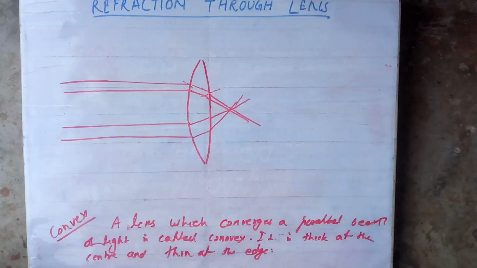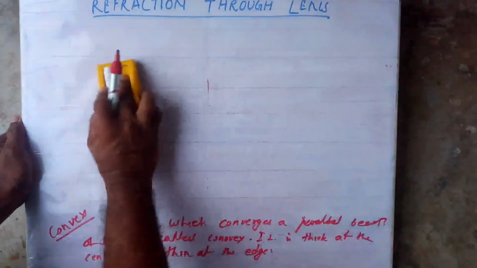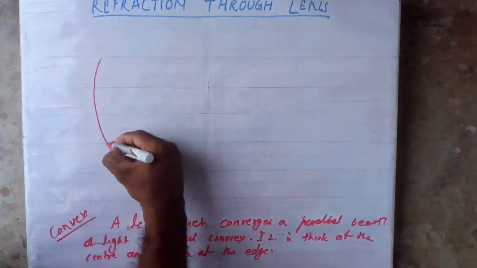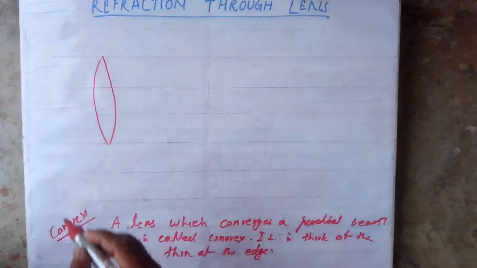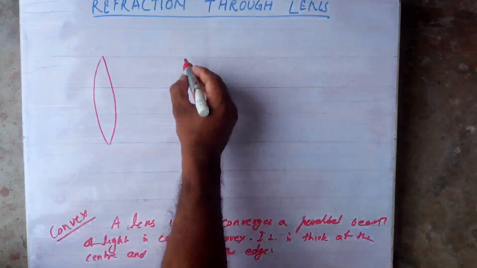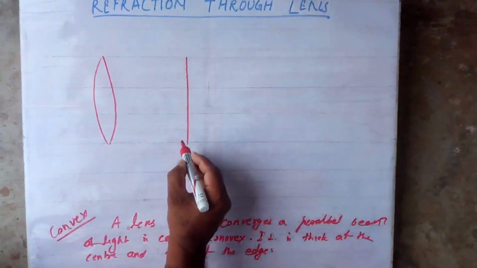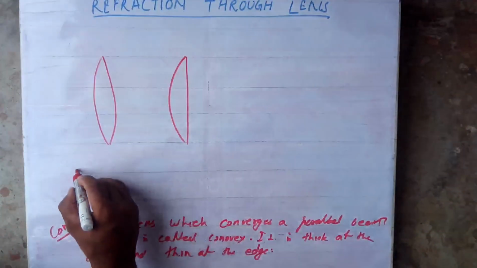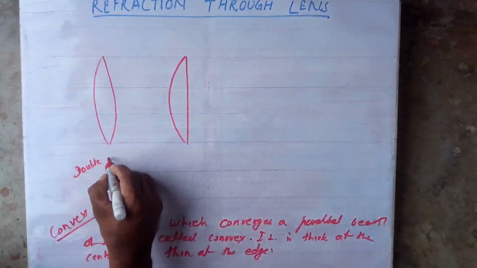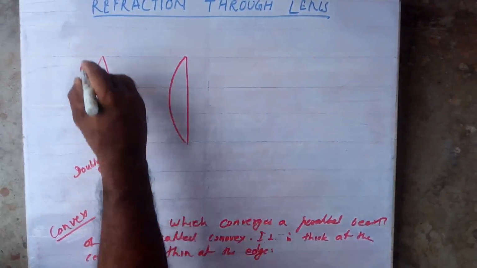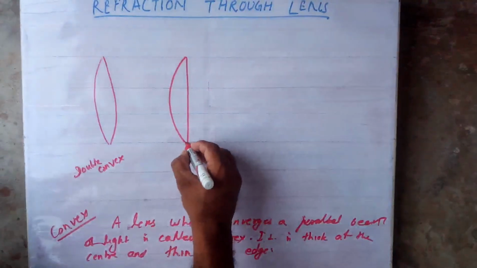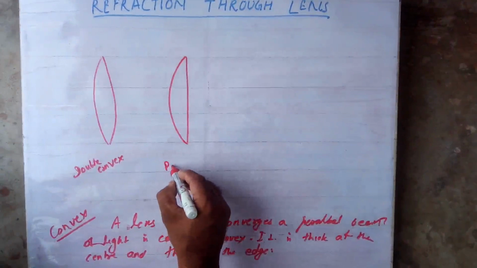This is further divided into three types according to the types of surfaces. One is a double convex lens, what I have drawn now, where both the surfaces are convex. Then plano convex, where one surface is convex and another surface is plane. Double convex means both the surfaces are convex.